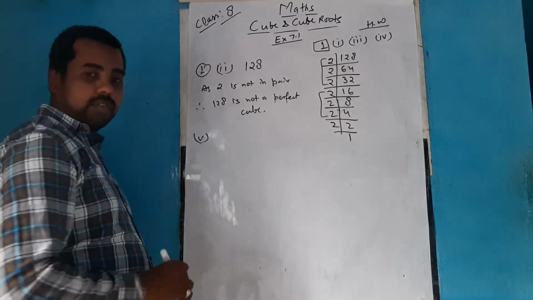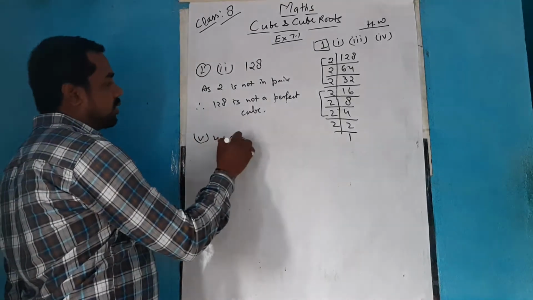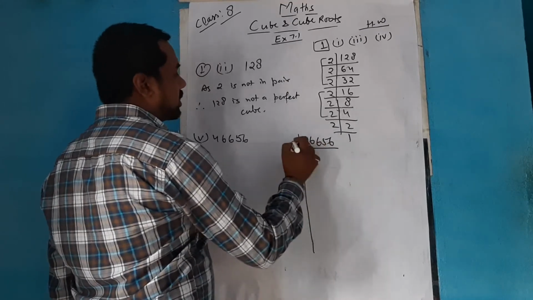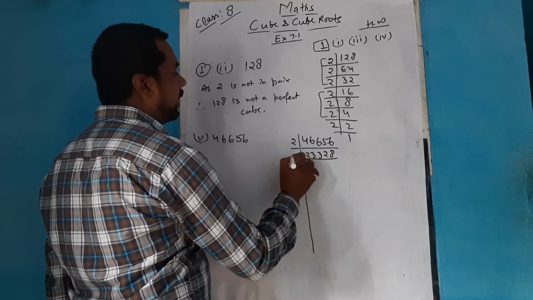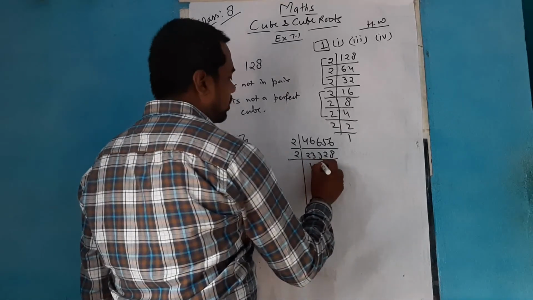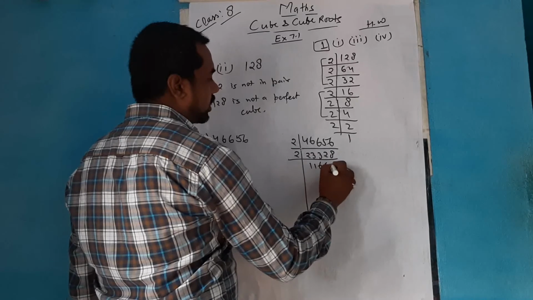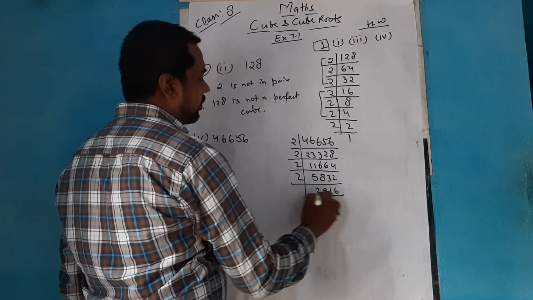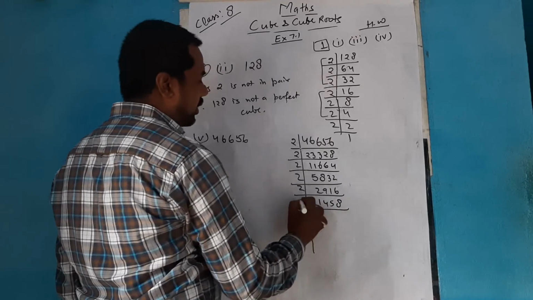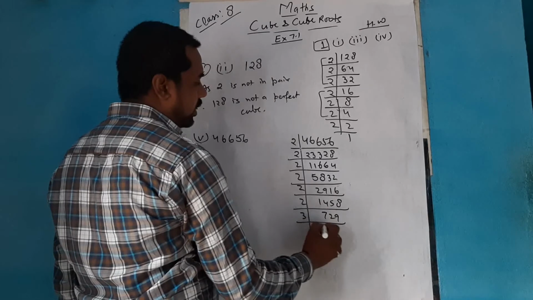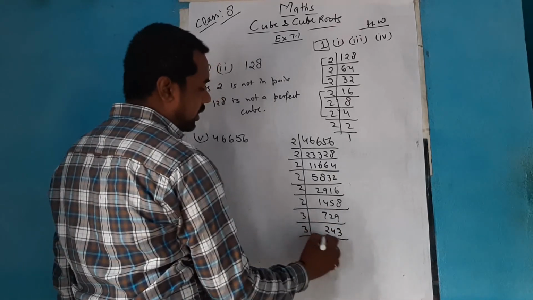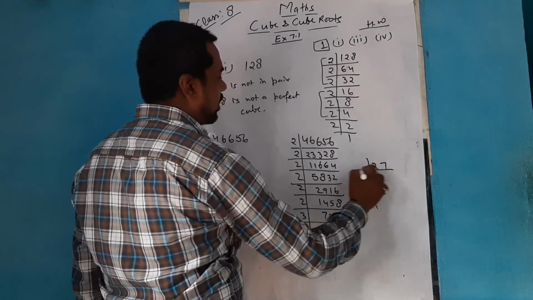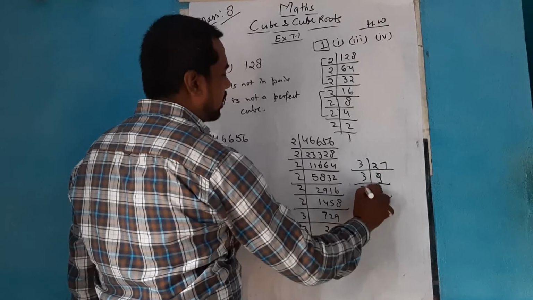Similarly, when we go for the fifth, which is given as 46656, here also we'll try to find the factors of 46656, starting with 2: 23328, again 2, 11664, again 2, 5832, again 2, 2916, again 2, 1458, again 2, 729, then 3, 243, then 3, 81, then 3, 27, then for 27 we'll do 3 9s, 3 3s, 3 1s.